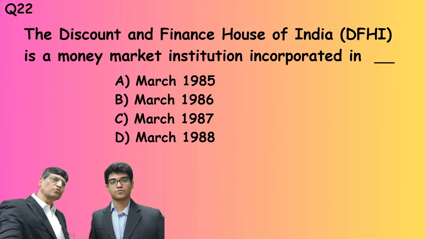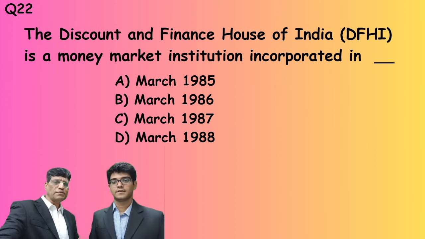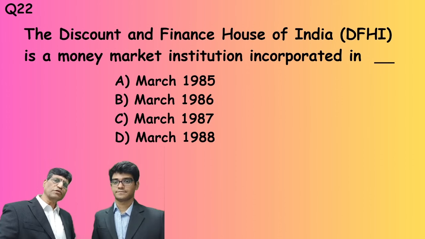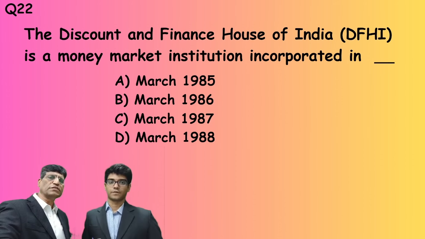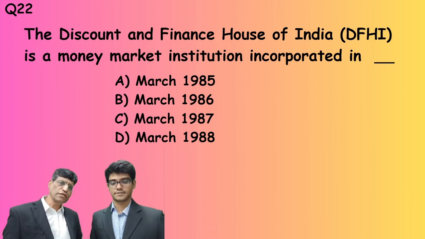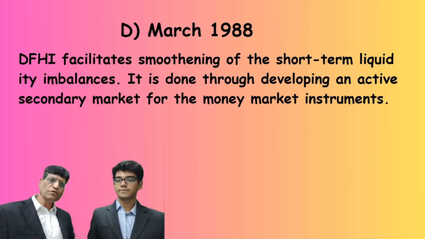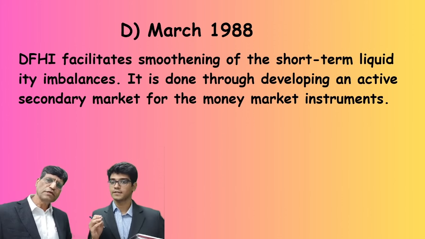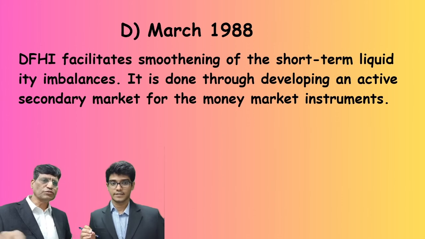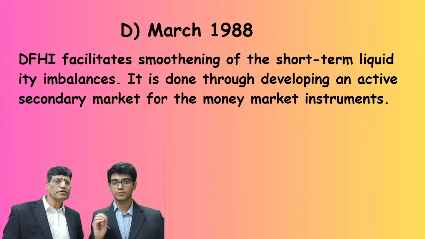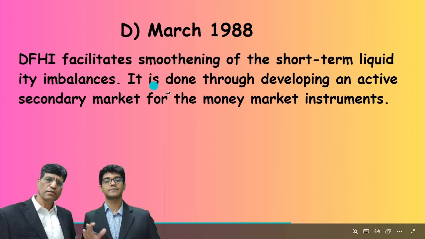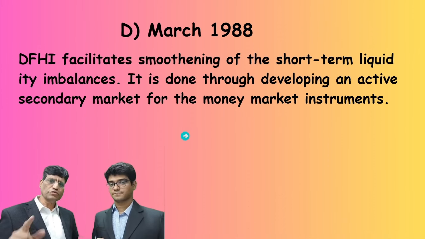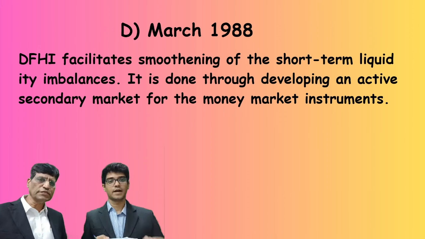Discount and Finance House of India Limited, DFHI. Money market institution incorporated in the year... I know the answer, but I just wanted to see the full form. Discount and Finance House of India, DFHI. What DFHI does is it facilitates smoothing of short-term liquidity imbalance. It is done through developing an active secondary market for the money market instruments. So this was the year when it was incorporated: March 1988.